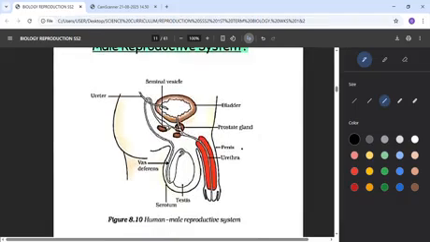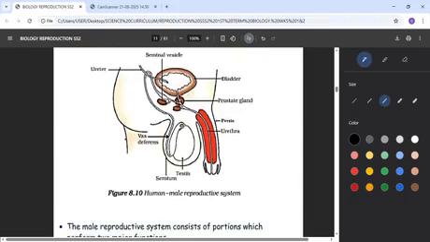Now let's look at the male reproductive system. What are the things a male has that he can use for reproduction? Starting from the source where the male sex cell will come from, the sperm comes out from what we call the seminiferous tubule. The seminiferous tubule is a coily structure from which the sperm comes out, and it is within the testis.